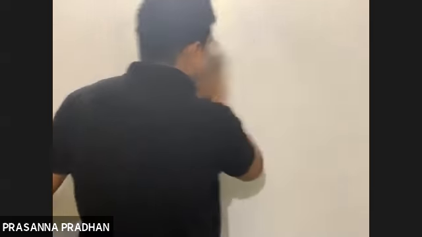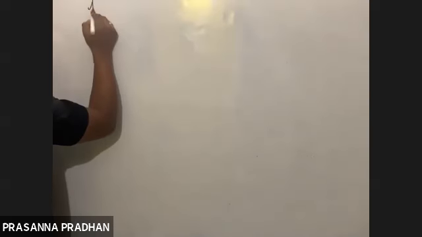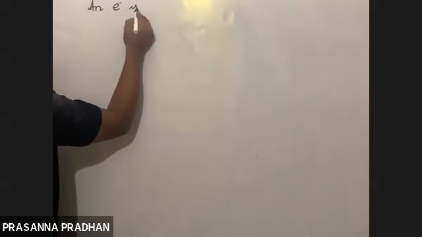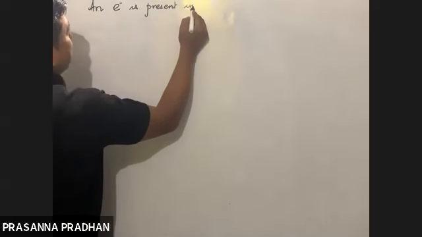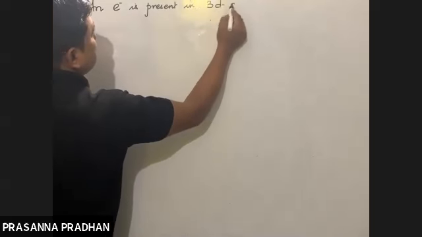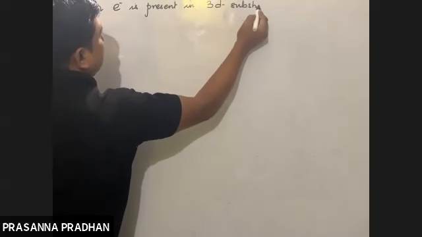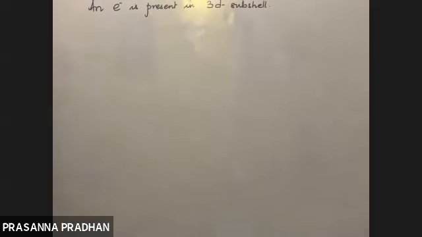Okay, fine. Now let us see what type of questions we can expect. An electron is present in 3D subshell. Give the possible values of its 4 quantum numbers.